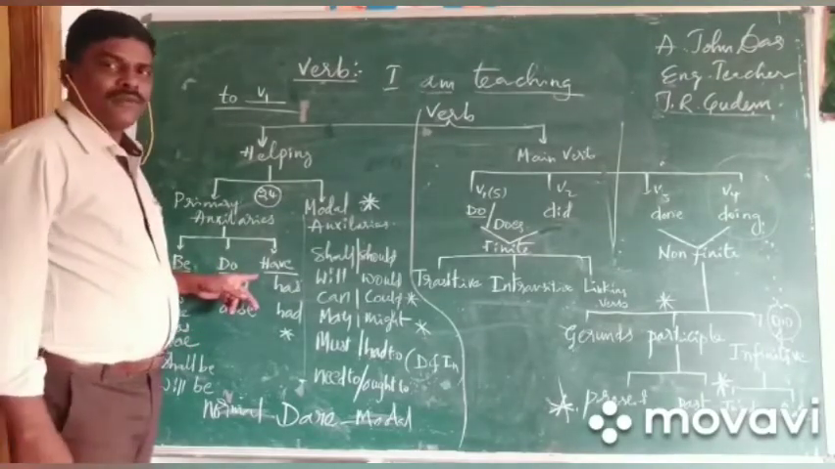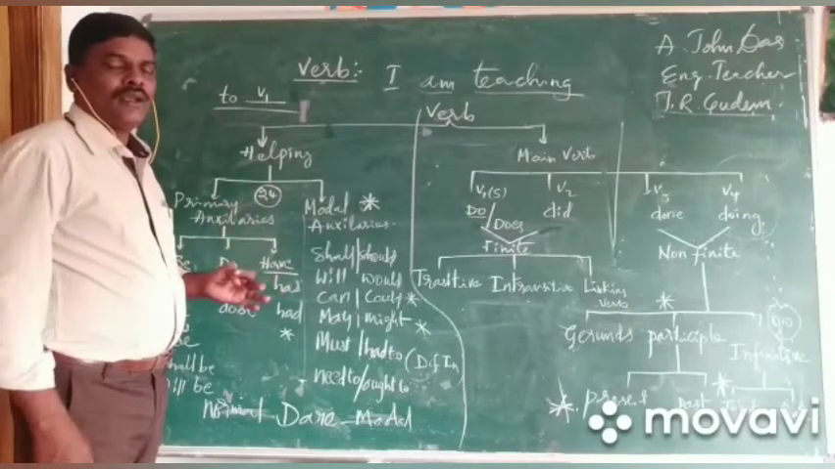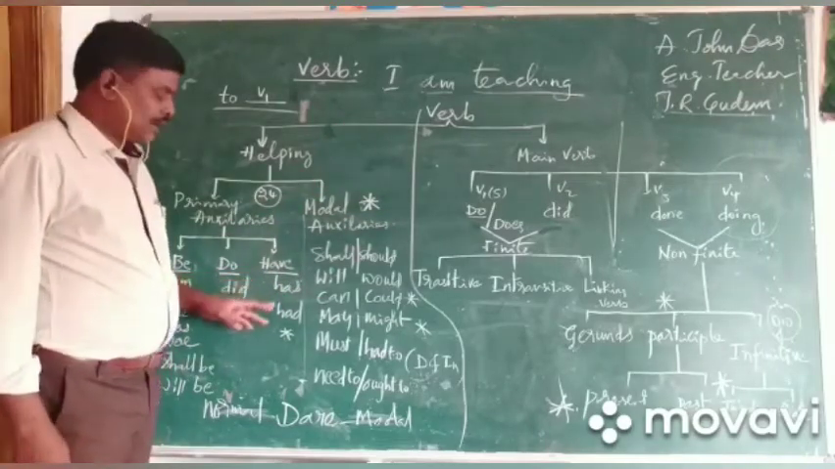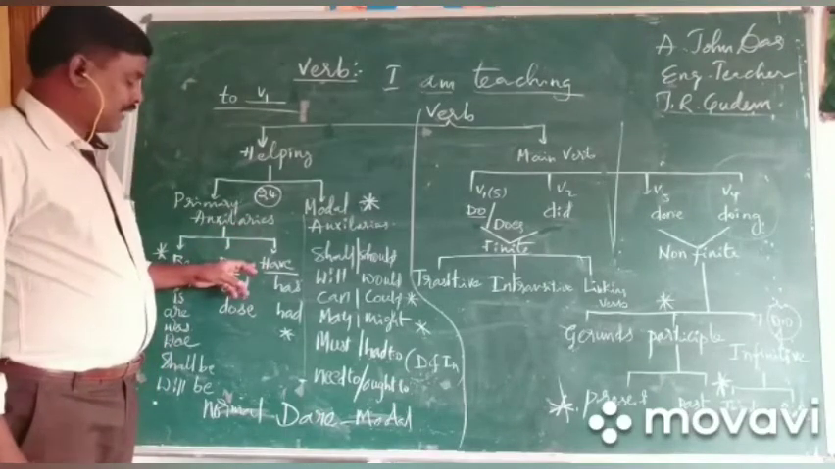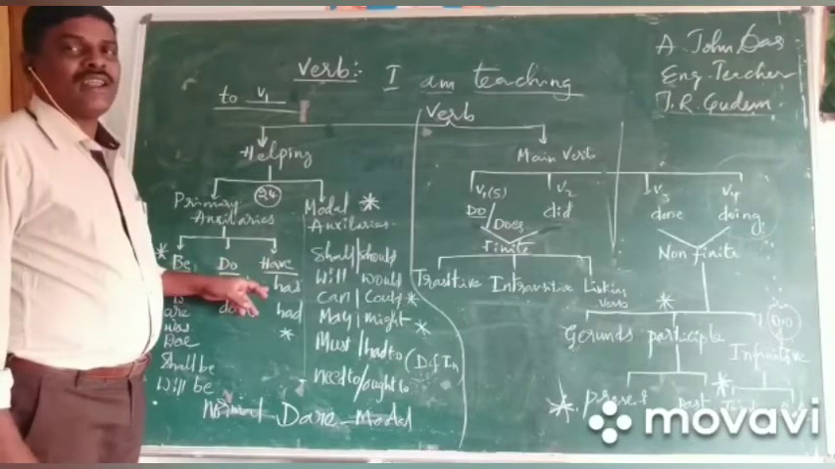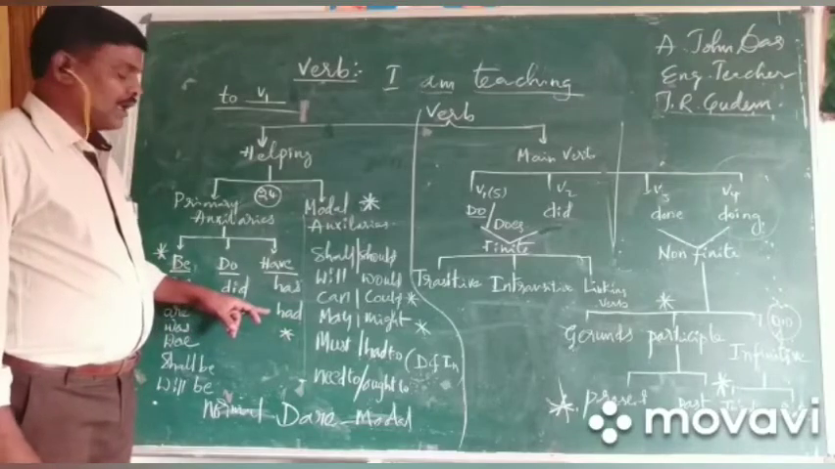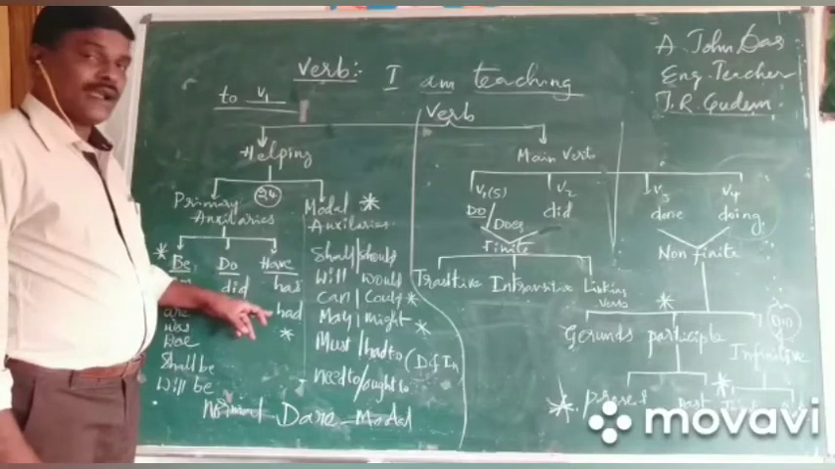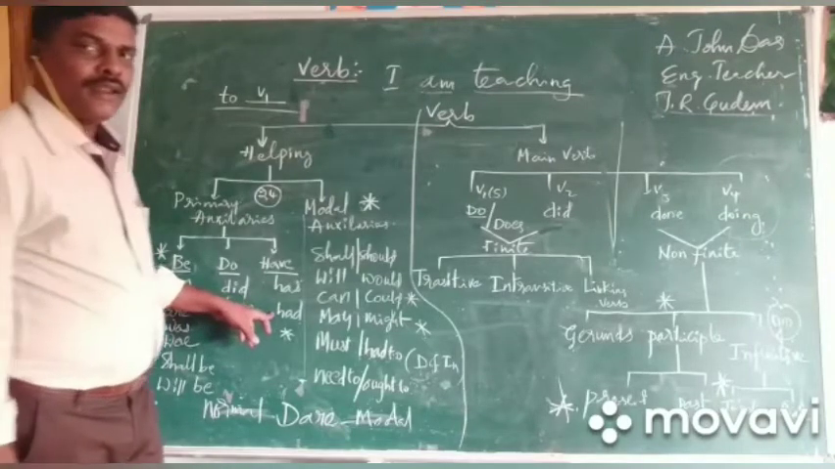Again, the have forms. If you see, have, has, had, having. Here, have for first person, have for second person, has for third person singular. Had is the past form. Again, the past participle, the third form, is also had. Okay? Do you understand? Like that.